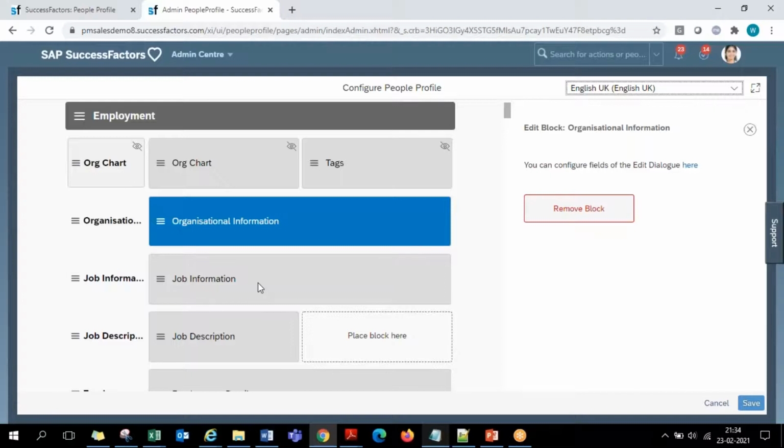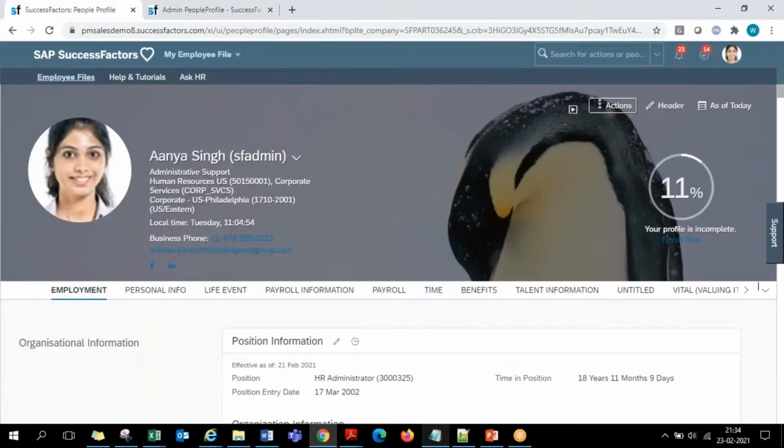For example, the PAN card is mandatory, and the Aadhaar card is mandatory in India. Where do you capture all those details, because you have only one option of national ID? That's what I told you. In this page, we are only referring to the layout of it. The related fields we'll see at the next level. We'll go step by step. This is the first half an hour of Employee Central. Don't worry, I'll cover everything. As I told you right from the beginning, in this configure people profile you handle only the layout of the people profile.